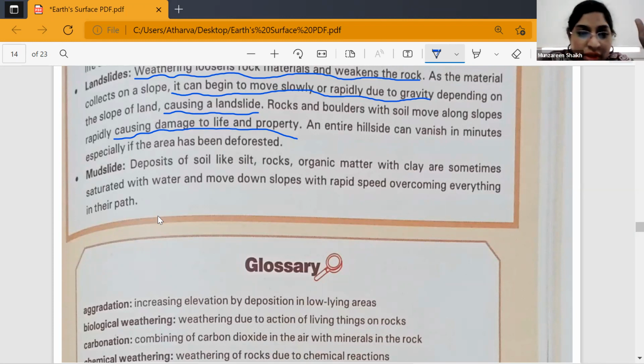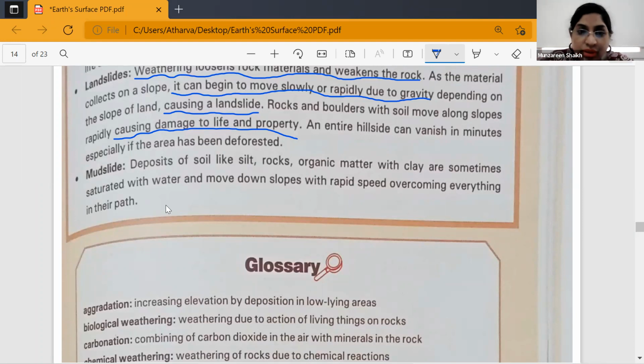So, have you seen a mudslide? Have you heard about this? Yes, ma'am. In the rainy season. So why does this mudslide happen? Because of the deposit of soil, whether in the form of rocks or any organic matter. When they get saturated with the help of water, you must be seeing this usually in rainy seasons, isn't it? Yes, ma'am, they happen like avalanches. So they move down the slope rapidly, and whatever comes in their way, they take that also.